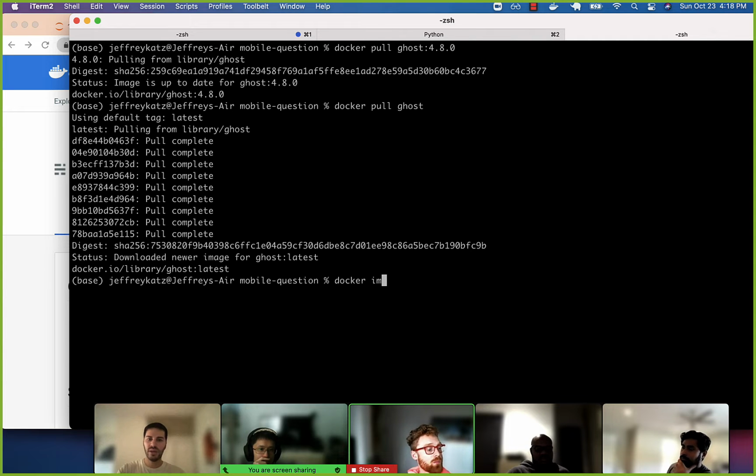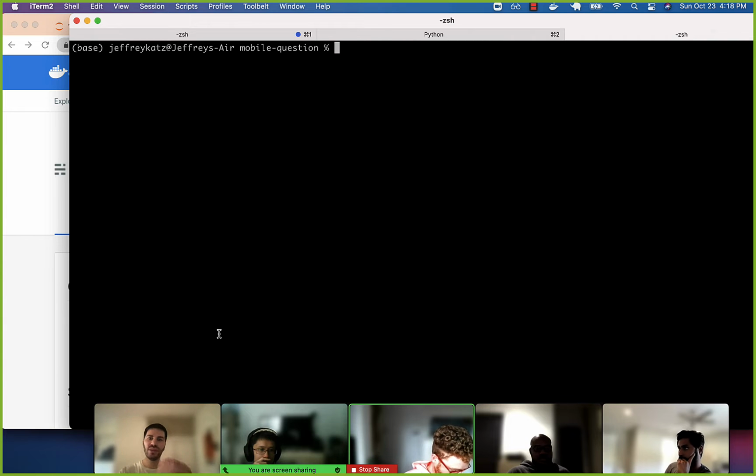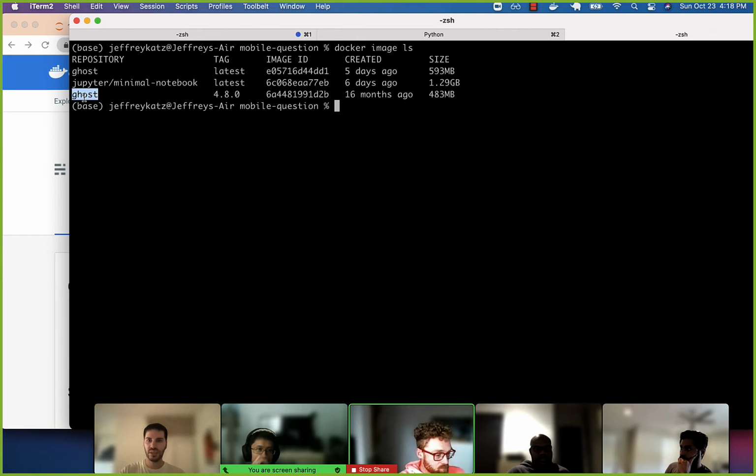If I do docker image ls, you can see that I have a few images on my computer. We'll be using this one, this Ghost version 4.8.0. What I just did was download the software onto my computer, just like when we downloaded VS Code, right? Now we're going to double click on VS Code and just get it running. So again, here's the software that we're listing. If we want to double click and get it running, we have to do docker run ghost:4.8.0. Okay.